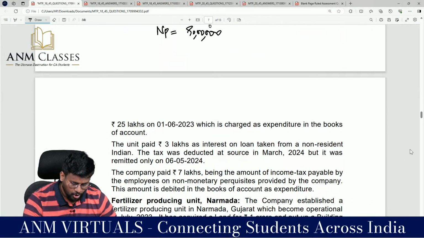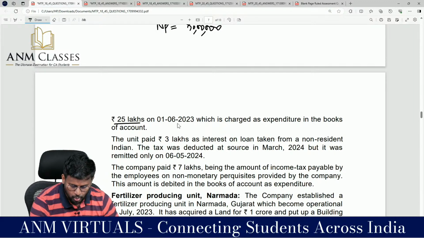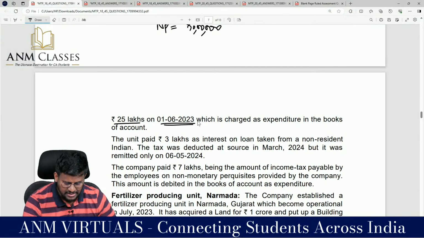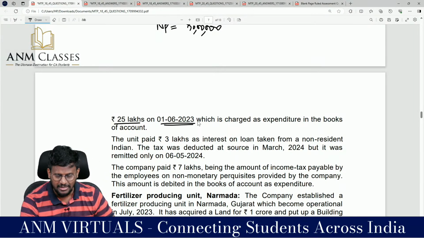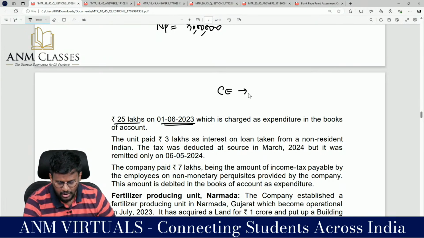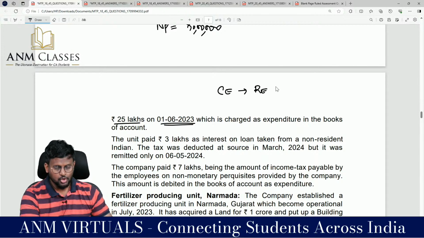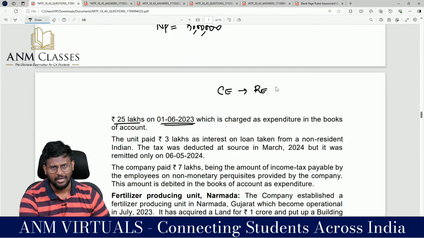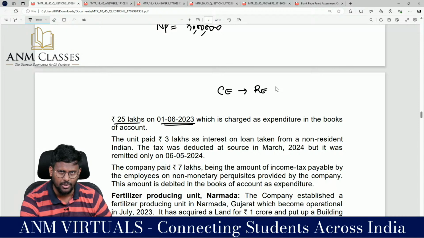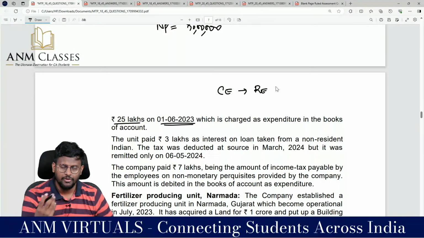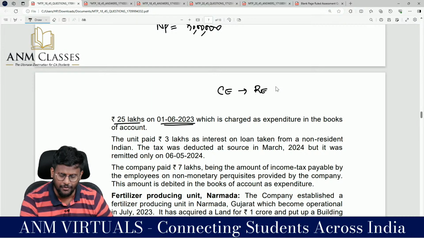From Mr. Yellow for 25 lakhs on 1/6/2023, which is charged as expenditure in the books of accounts. This is wrong treatment because we have treated a capital expenditure as a revenue expenditure. So I should add back the entire 25 lakh. We know that know-how, patent, copyright, trademark, license, franchisee or any other assets of similar nature, other than goodwill, we have to claim depreciation at the rate of 25%.